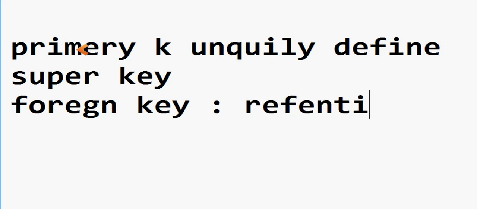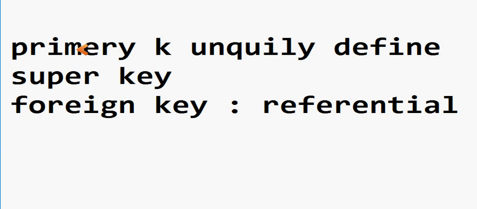Referential integrity means it is pointing to another table, so the foreign key values must belong to the set of primary key values.